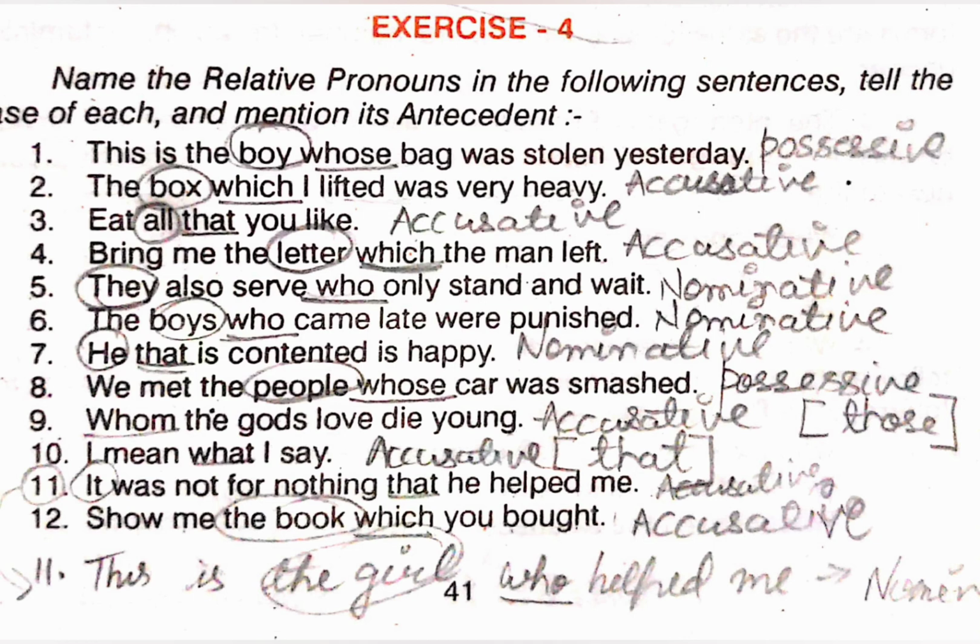11th is not given in your book, so I have written below, this is the girl who helped me. The girl is the antecedent, who is the pronoun, nominative case. 12th, show me the book which you brought. Which is the pronoun, the book is the antecedent, and it is in the accusative case.